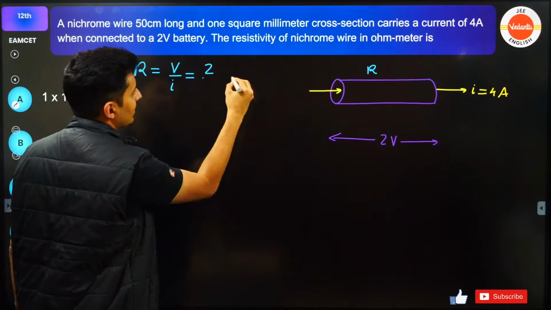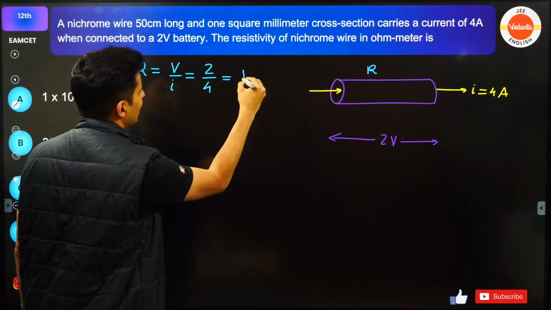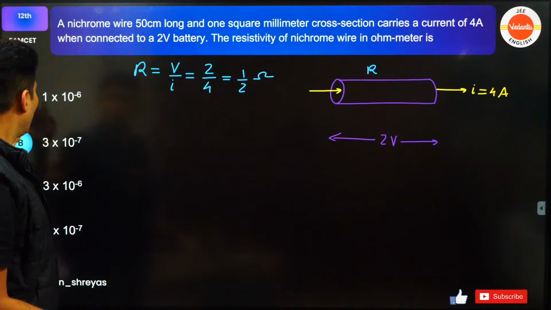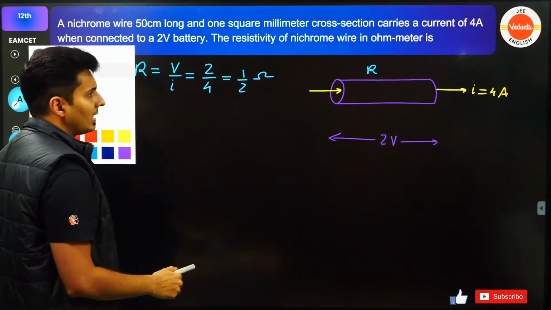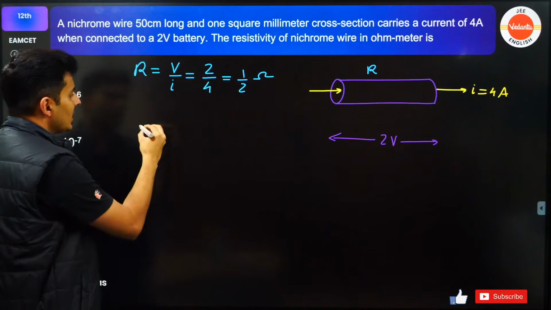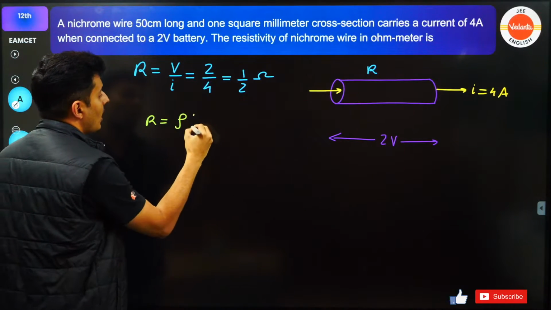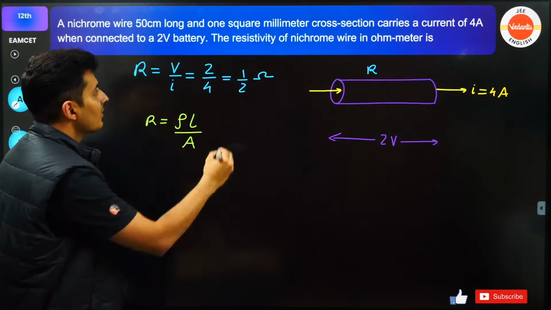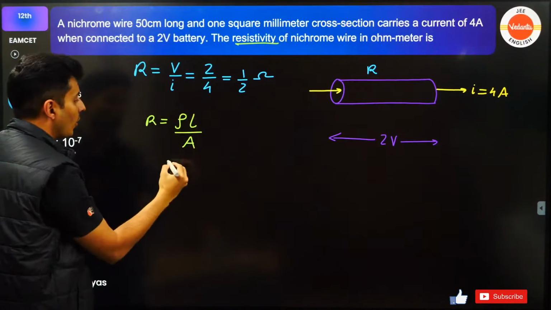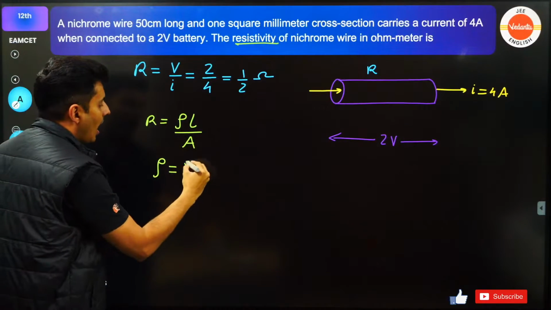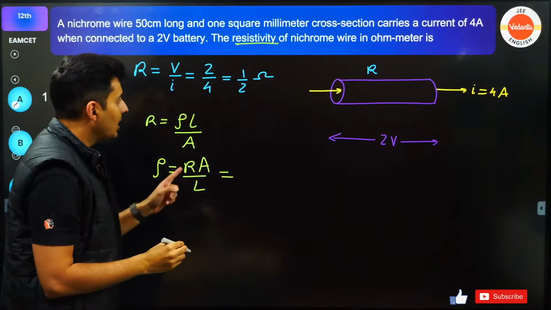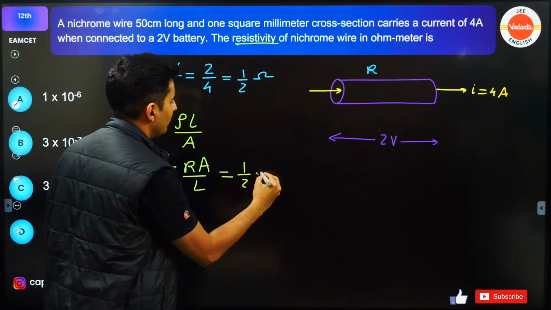Voltage applied is 2 volts, current flowing is 4, so it is basically half ohm. Correct? It is half ohm. We also know one more thing. What is that another thing that we know? We know that resistance is rho L by A. And the question is find resistivity. Find resistivity means rho. So rho will be R A by L. Correct? R A by L. R I just figured out, it is half.